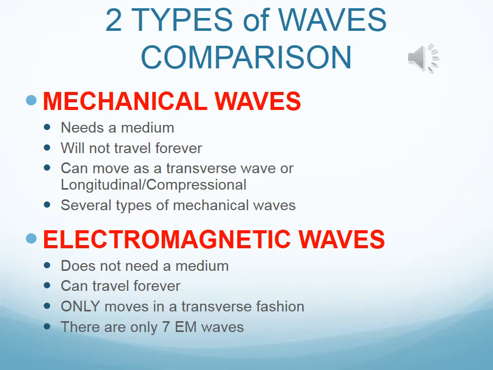Electromagnetic waves do not need a medium. They can travel forever. They only move in a transverse fashion, and there's only 7 of them. Therefore, if it's not one of those 7, it's not an EM wave.